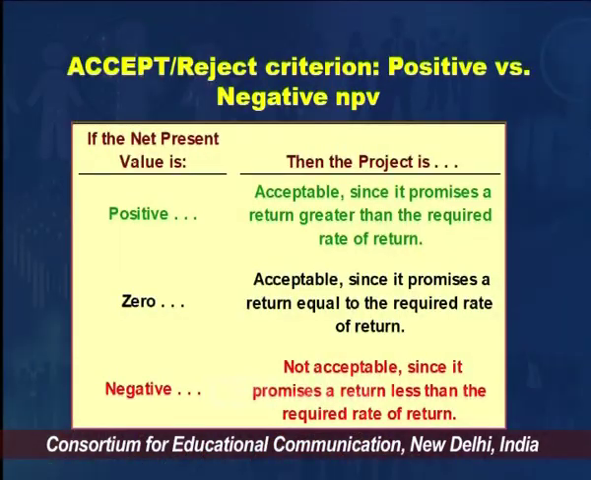Now, what we do, we compare inflows and outflows after discounting them, and then we decide either to accept or reject a proposal. So, what is the accept reject criteria? Here are the three different situations. If NPV is positive, means my cash inflows are more than my cash outflow. So, that is a positive situation. So, we call it acceptable, since it promises to generate more revenue for the business greater than what it is actually earning now. So, positive NPV is always a situation to accept.